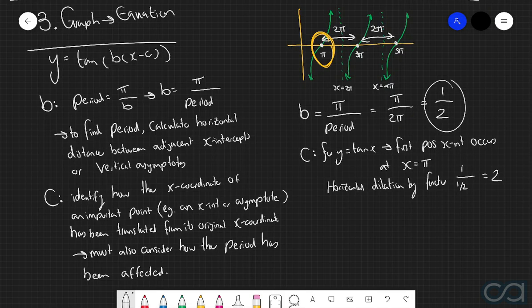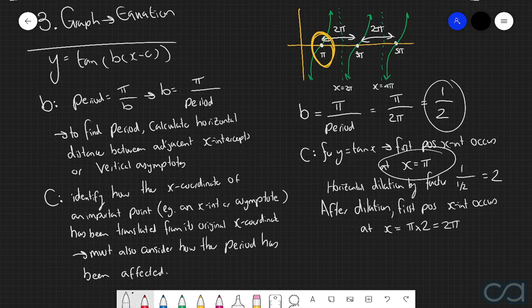And what this tells us is that this horizontal dilation stretches out the graph horizontally such that each of the x-coordinates is doubled. So after this horizontal dilation, the first positive x-intercept should occur at x equals 2 pi, because we're going to double this x-coordinate.